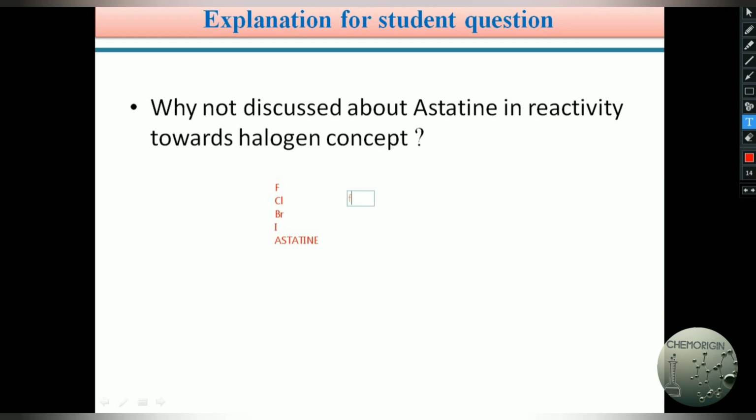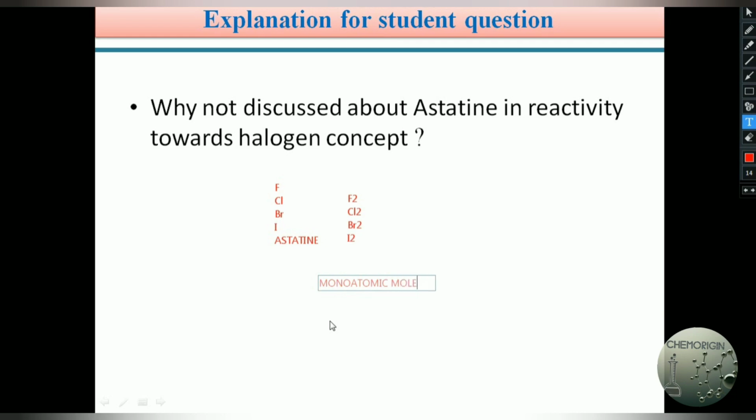Fluorine exists as F2, chlorine as Cl2, bromine as Br2, and iodine as I2. But astatine does not exist as a diatomic molecule. It exists as a monoatomic molecule.